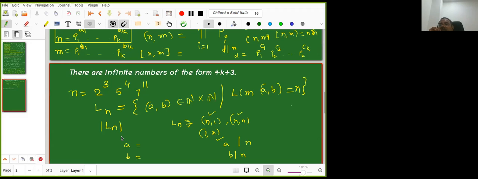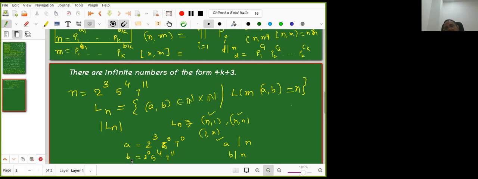Any one of you now, any student. Sir, A is equal to 2 cube, and B is equal to 5 raised to the power 4 into 7 raised to the power 11. Yeah, simple, very great. So here this is 5 power 0 into 7 power 0 now. That is the meaning of this, right? Here 2 is not there, but it is 2 power 0. Now look at the exponents, it will tell you something.